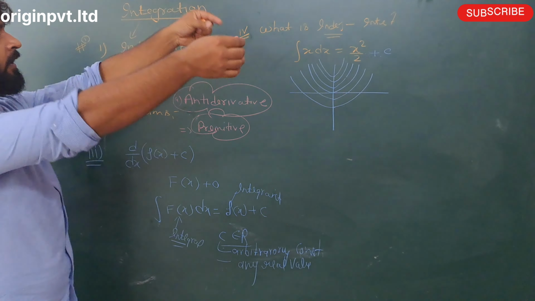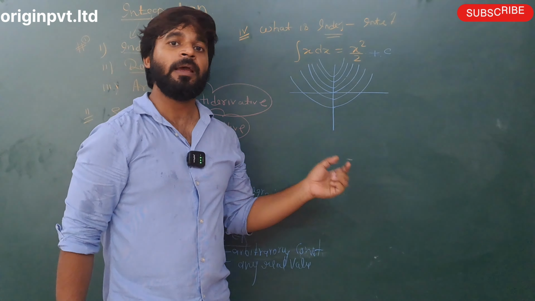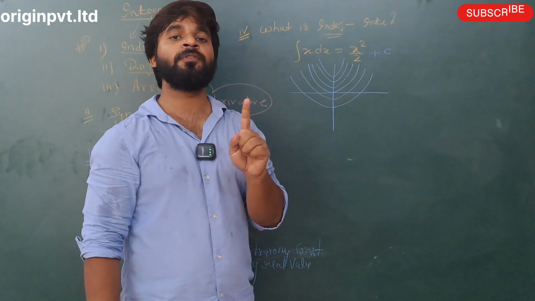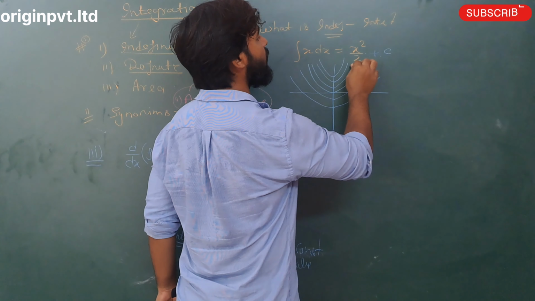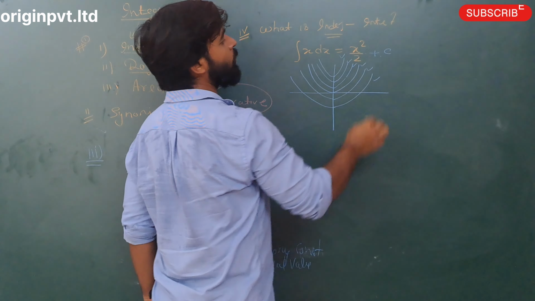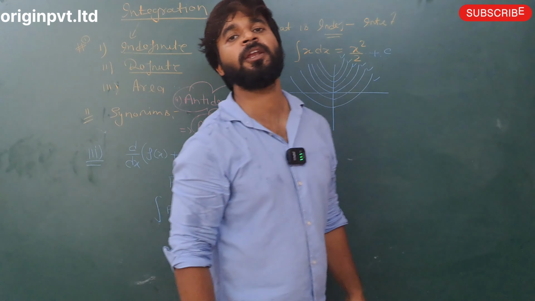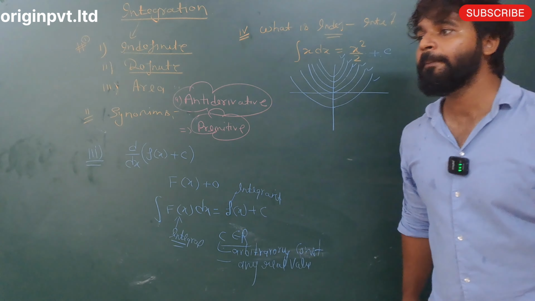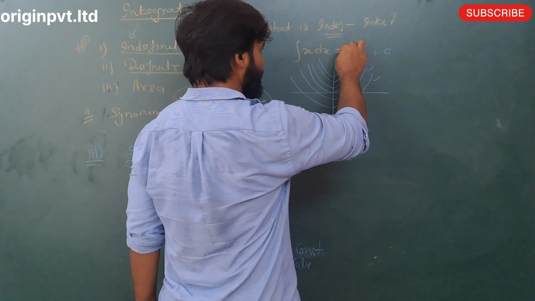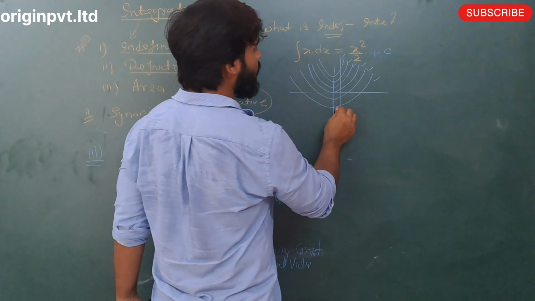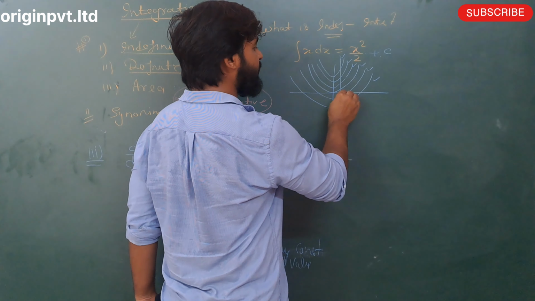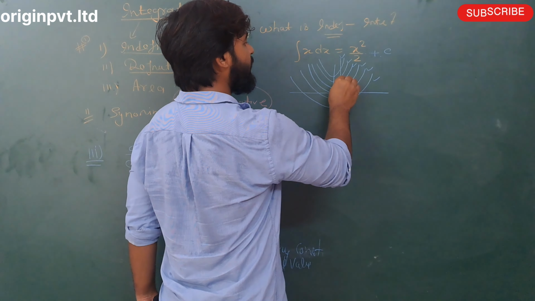The curve shifts along the y axis every time, but the curve's nature is always the same. It means all the graphs are parabolas. All the graphs you see here are parabolas. Now draw a line, so that the line intersects each parabola.